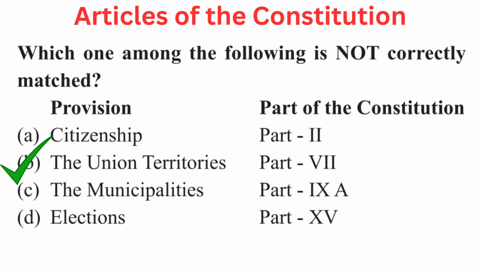Your question is which one among the following is not correctly matched? Provision, part of the Constitution. A citizenship part 2, B the union territories part 7, C the municipalities part 9A, or D elections part 15. Right answer is B the union territories part 7.